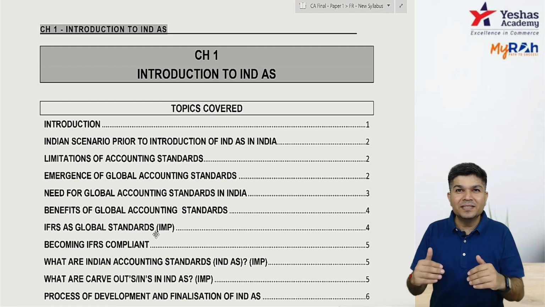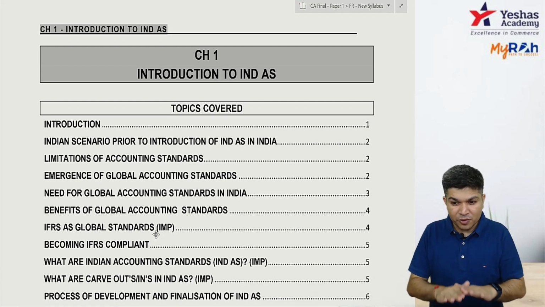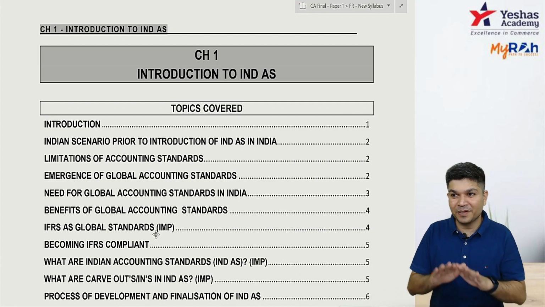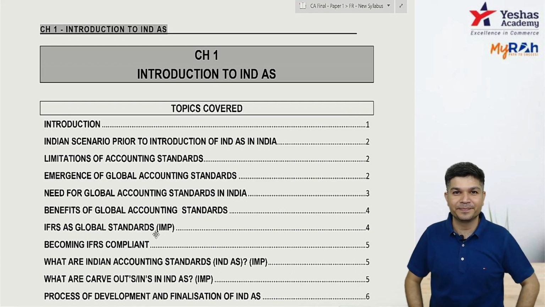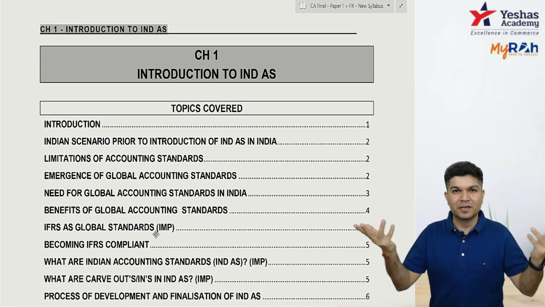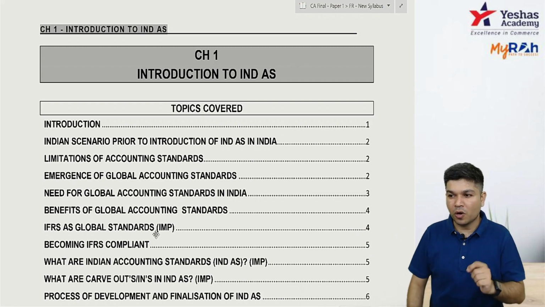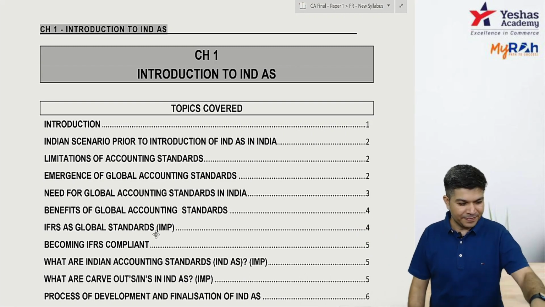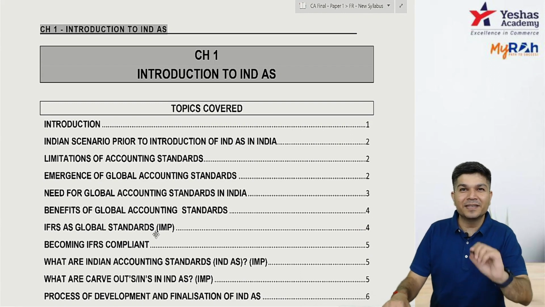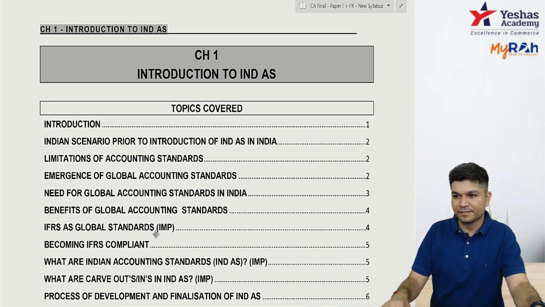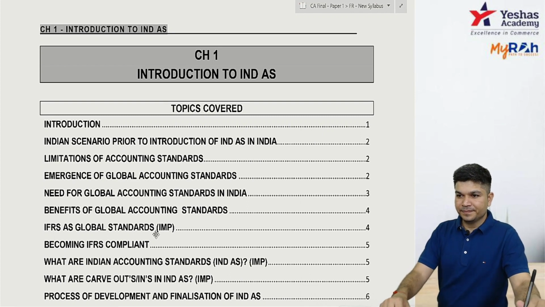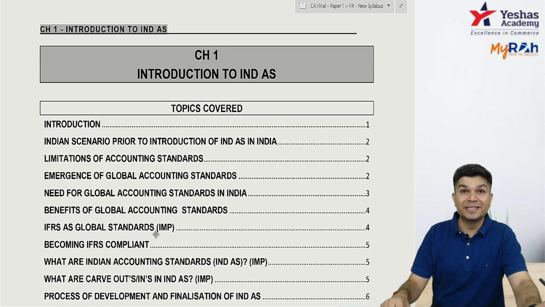why did this IND AS come up? As of now in India, we have a normal accounting standard also, we have an IND AS also. There are two sets of accounting standards. Normal one, IND AS one. What was the purpose? Why did we bring this IND AS? Anyone? Just write it very briefly in 1 or 2 words. What was the need for IND AS?